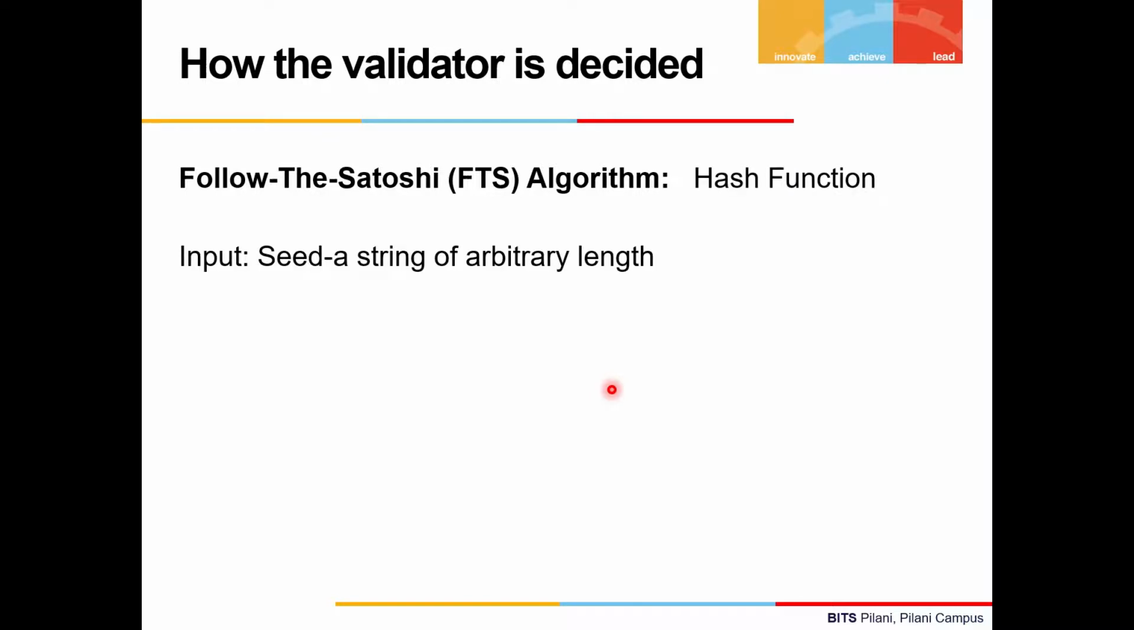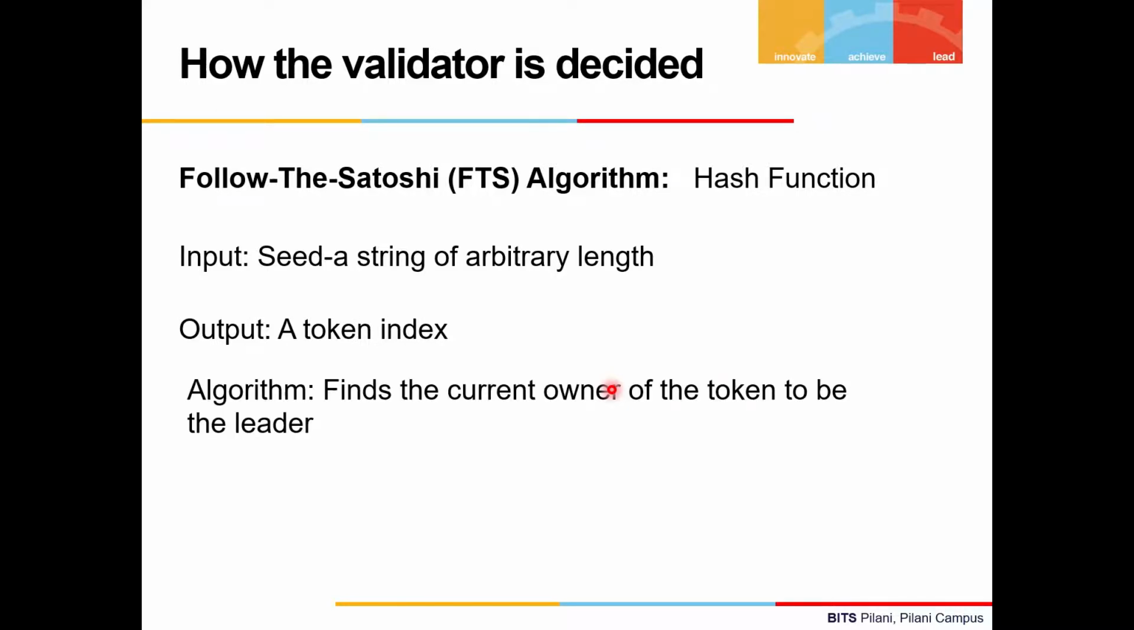Seed is a string of arbitrary length, and this string can be the previous block's header or a random string created by some other selected nodes, etc. The output is a token index. The algorithm takes the input, hashes it to give an output as a token index, and then finds the current owner of the token to be the leader. I am referring to the leader as the validator who will validate the block.